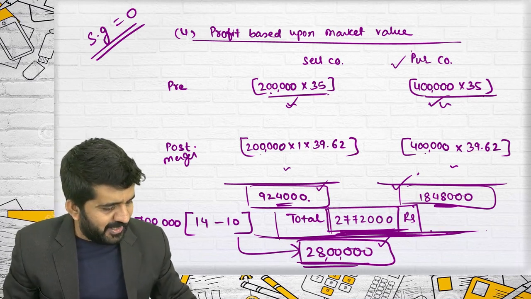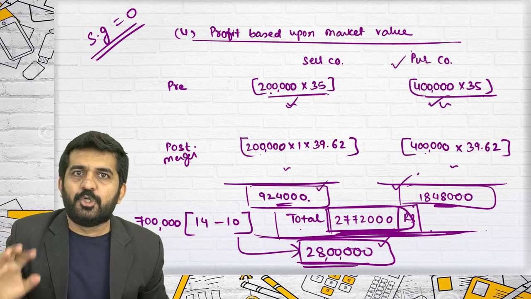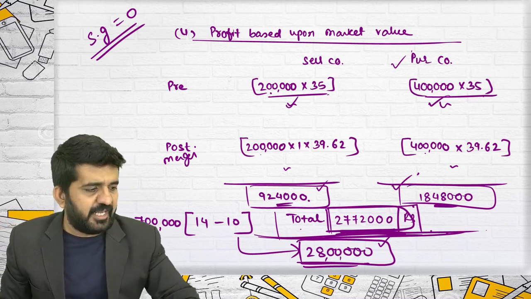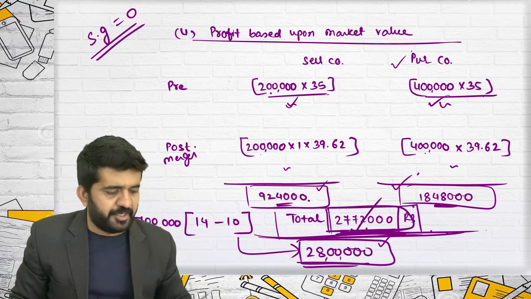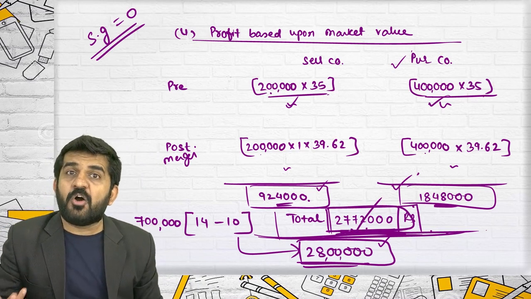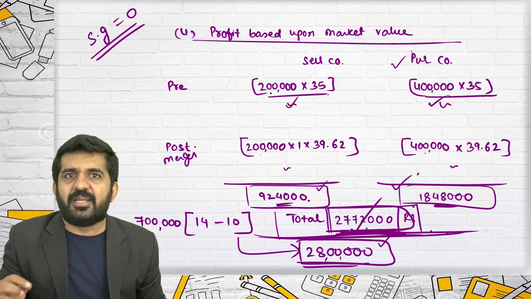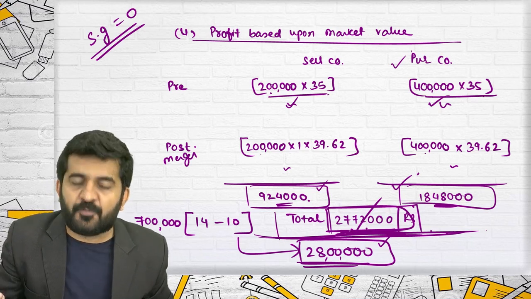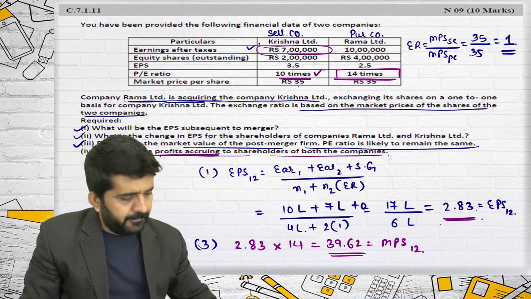Sir, it is not 27 lakh 72,000. Agreed. Do it in your Excel. Do it in your calculator taking 10 digits. Your answer will be 28 lakhs over here. Correct. So this much is not a rounding off error. Try to understand. It is a difference because of rounding off. Try to concentrate on where we have done the rounding off. Here itself.